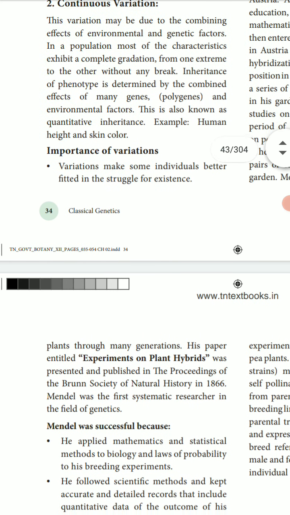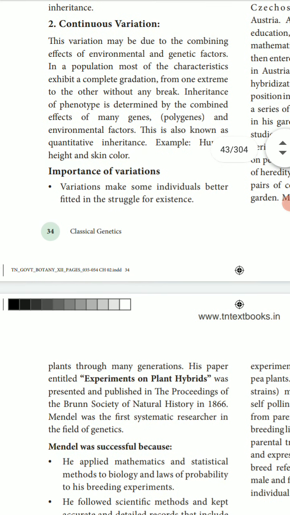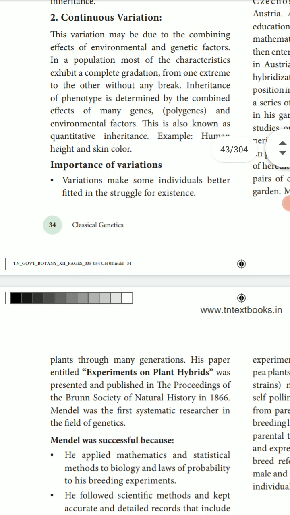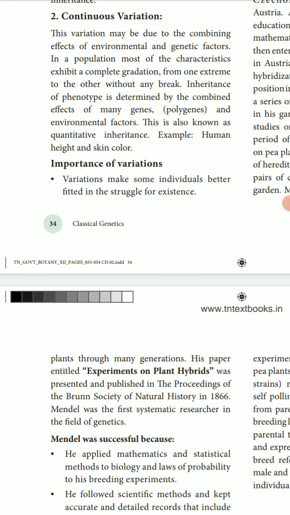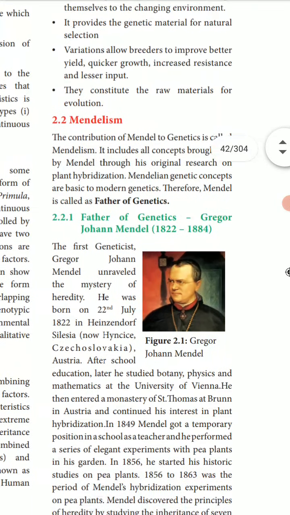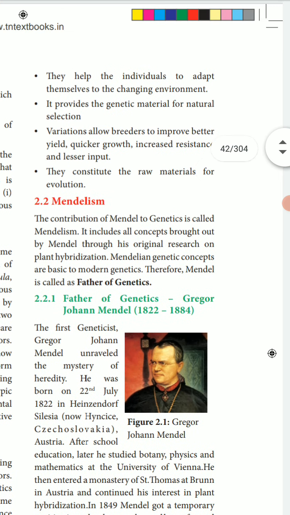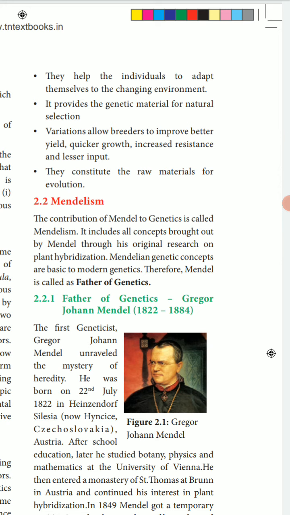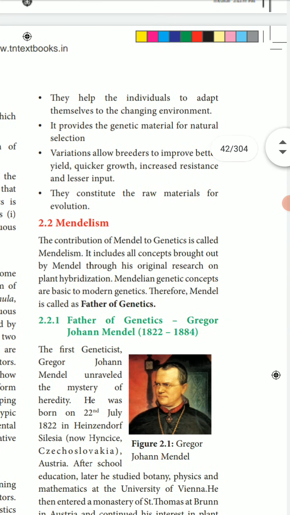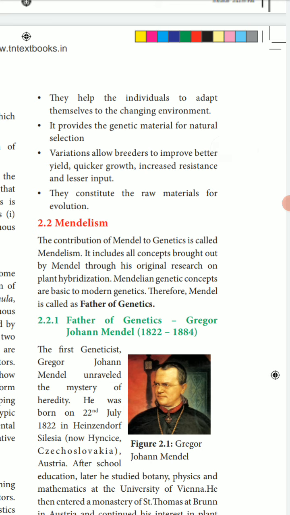What is the importance of variation? Variations make some individuals better fitted in the struggle for existence. They help individuals adapt themselves to changes in the environment. Variation provides the genetic material for natural selection. Genetic material means DNA, so the genetic variation is the DNA variation from one plant to another.